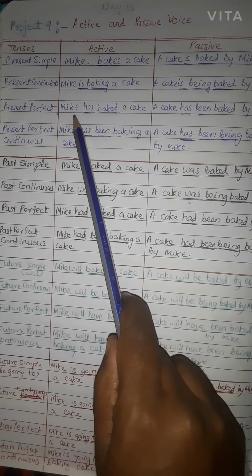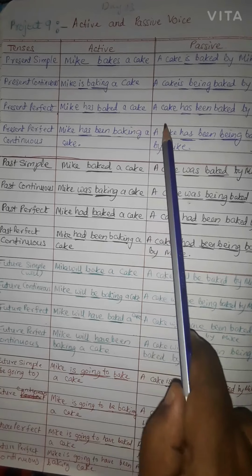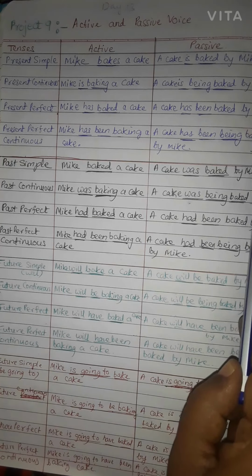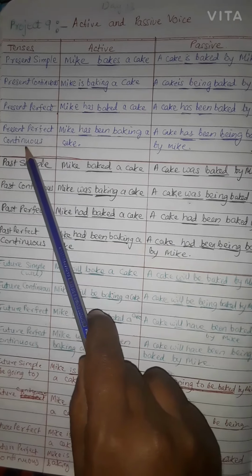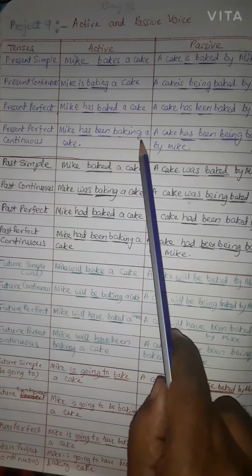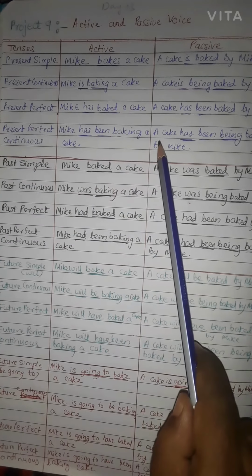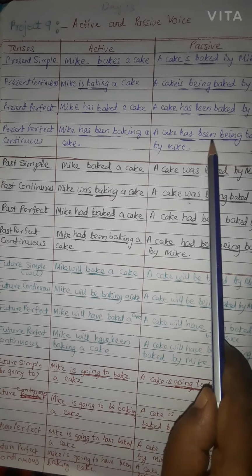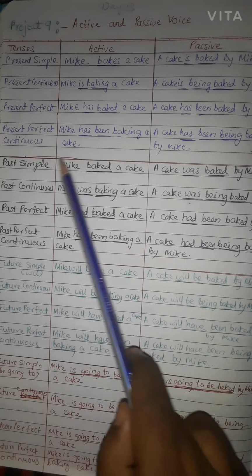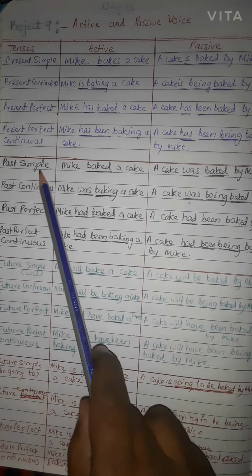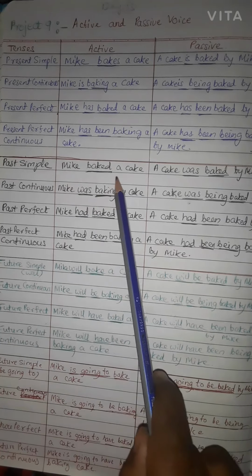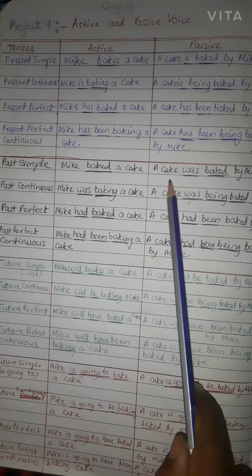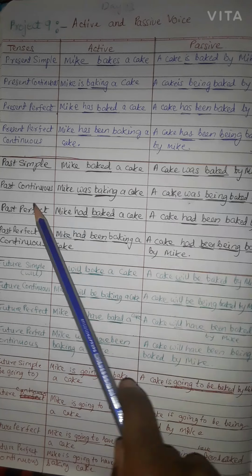Present perfect, Mike has baked a cake. Passive voice, a cake has been baked by Mike. Present perfect continuous, Mike has been baking a cake. Passive voice, a cake has been being baked by Mike. Past simple, Mike baked a cake. Passive voice, a cake was baked by Mike.